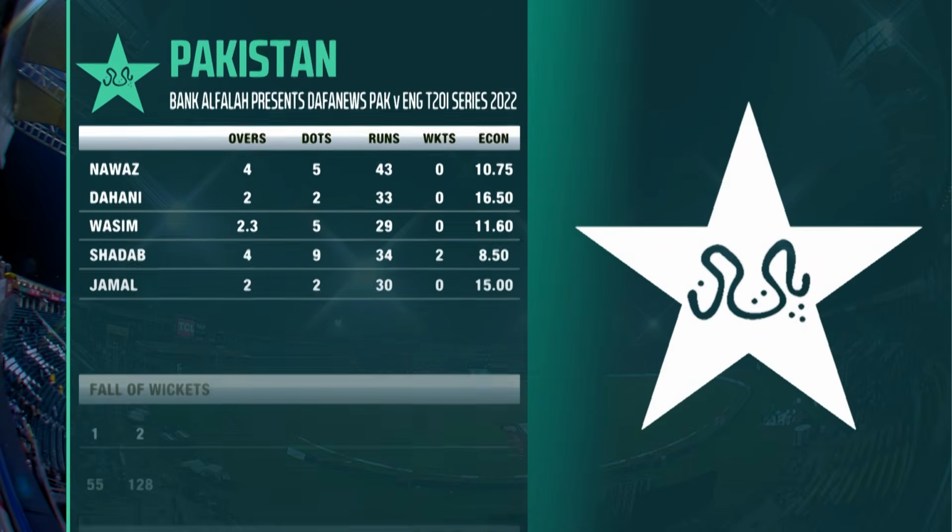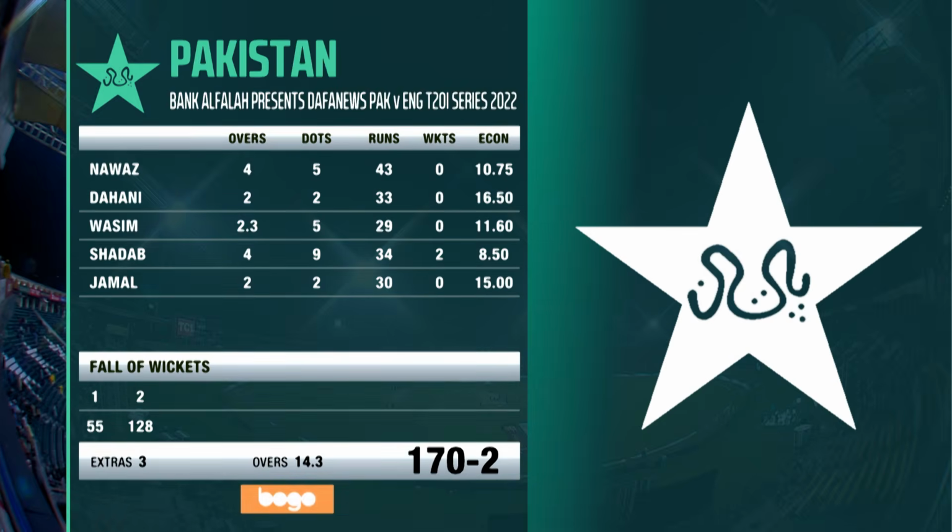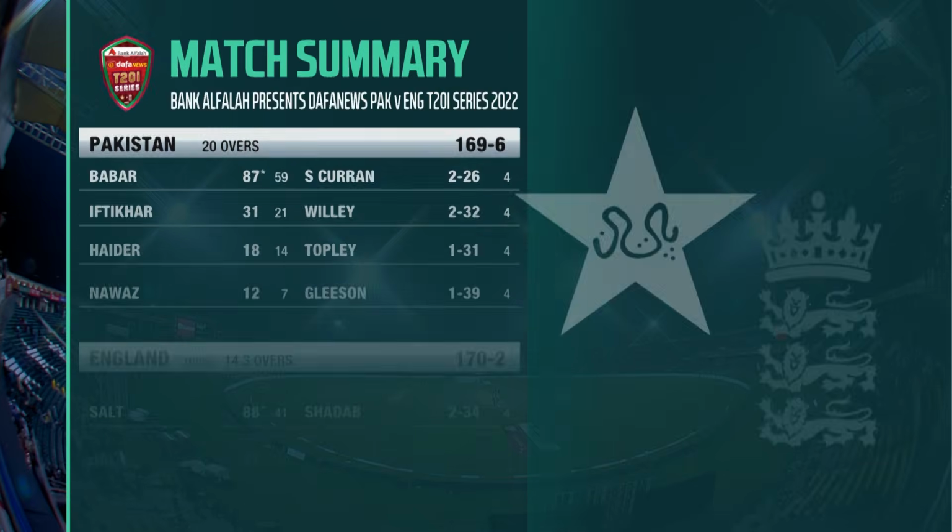It seemed there was very little that Pakistan's bowlers could do right from that first ball, as I say. It was number 43, Dahani, number 33, punished in his opening over. Wasim Jr., number 29. Shadab, the only wicket taker, 2 for 34. And the man who made a spectacular debut just 2 nights ago, finding that life can indeed be different, number 30 from his 2 overs.